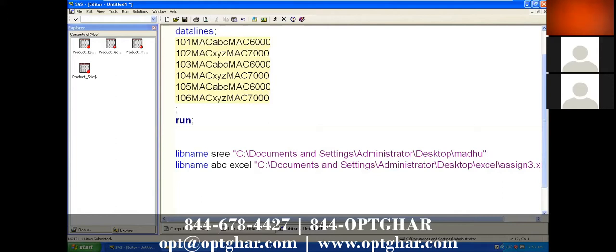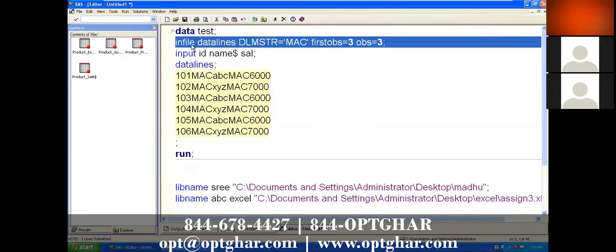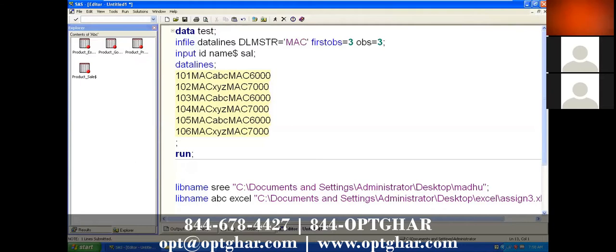Just remember, if your data is available in data lines, you need to use this syntax: data set name, infile, import data lines, and run. Suppose your data is in Notepad, just use data and the infile statement. Here you need to give the location of your Notepad, then an input statement, and just run. That's it.